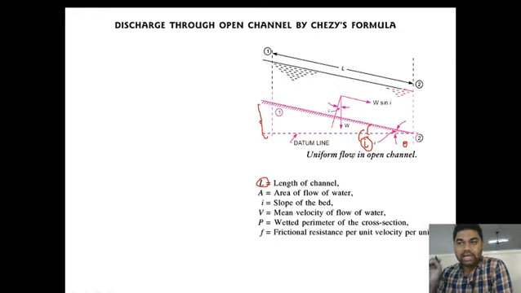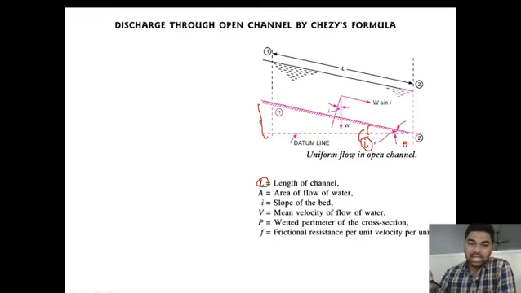We have considered a uniform flow in a water channel. What do we mean by uniform flow? The depth, the area and the velocity of the water remain the same throughout the length of the channel. That is the meaning of uniform flow.